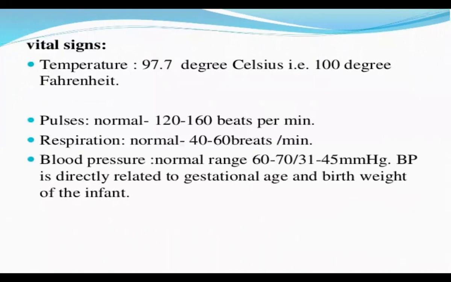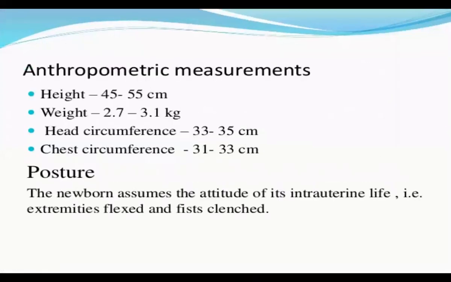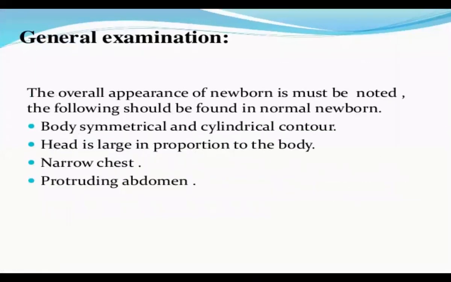See here. What we see is that there is symmetry. Second, we see that the head is large, the chest is narrow as compared to the head, and the abdomen is also protruding. Those are the characteristics: protruding abdomen, head large as compared to the body, and narrow chest.